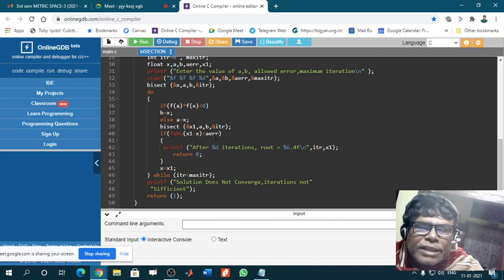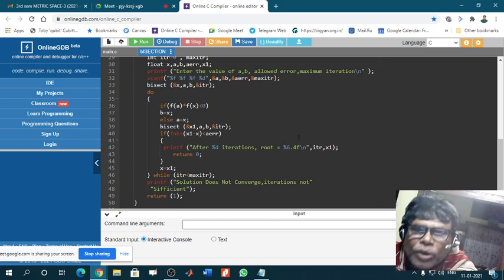If it is less than AERR, then we shall go to this part. Printf after %d, that means that can be written in the say 10 iterations, root is equal to %6.4f. I will explain this one later on. Okay, and then go to the second line and ITR.